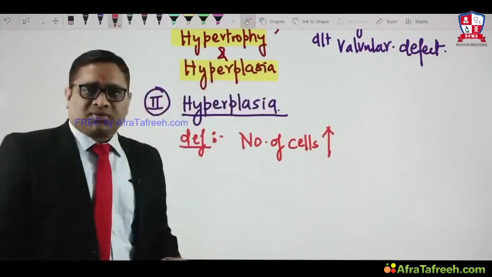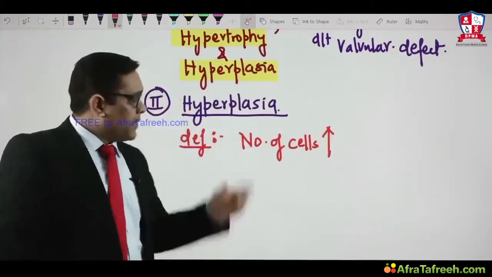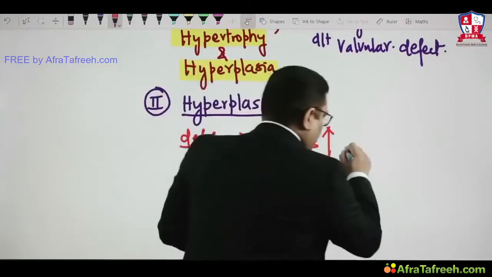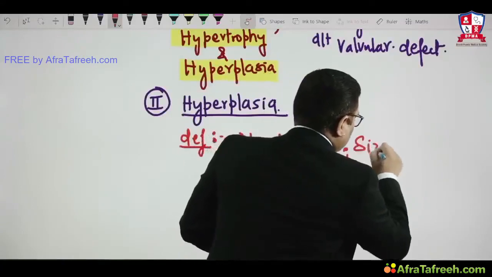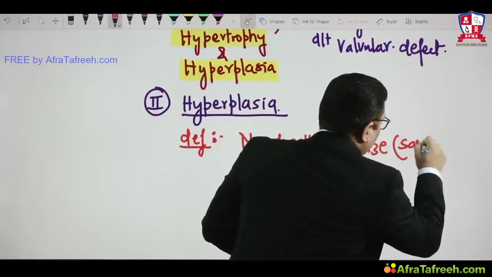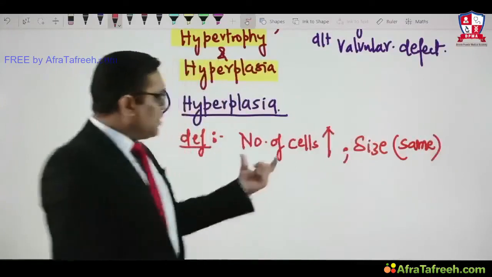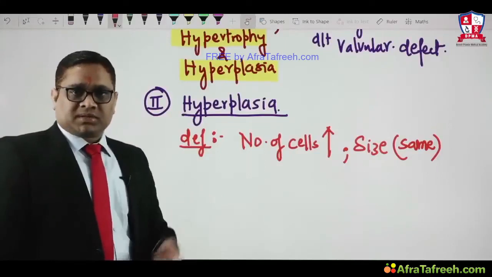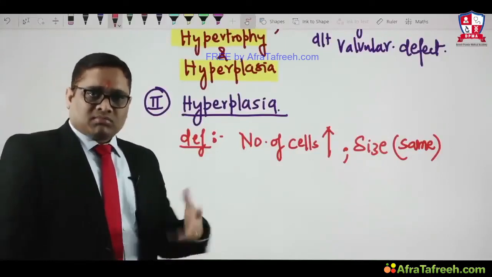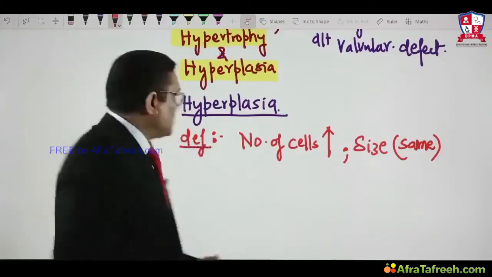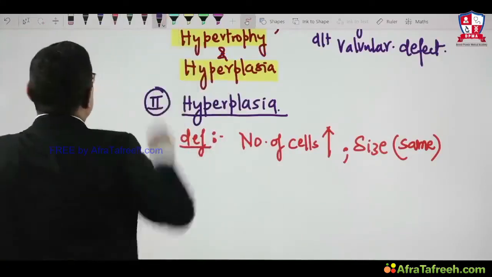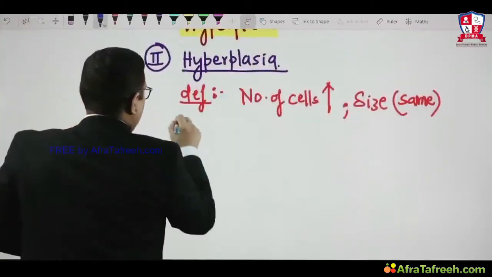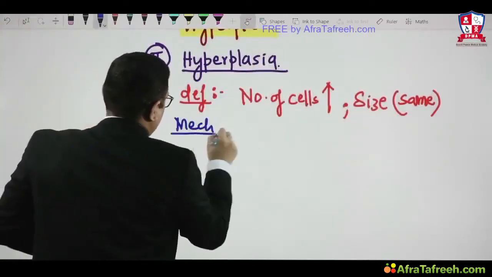You remember, the number of cells was constant in case of hypertrophy, but the number of cells is increased in case of hyperplasia, and size will remain the same. The size of the cell will be the same, but the number of cells will be increased. That is known as hyperplasia. Why is the number increased? What is the mechanism of hyperplasia?